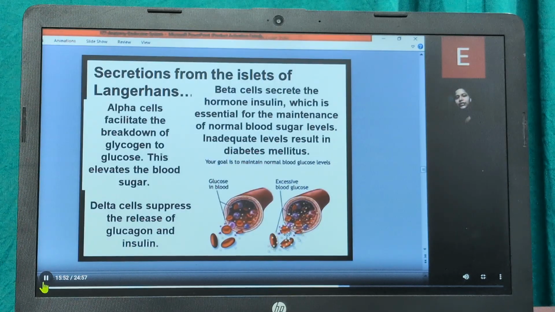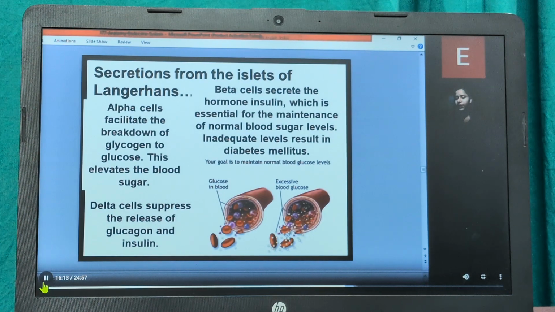The alpha cells facilitate the breakdown of glycogen to glucose, which elevates the blood sugar level. Beta cells secrete the hormone insulin, which is essential for the maintenance of the normal blood sugar level. An inadequate level results in diabetes mellitus.